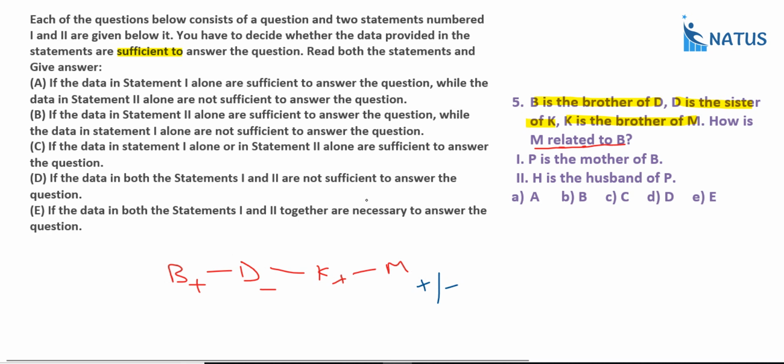Or suppose, how is B related to M? B is the brother of M. But how is M related to B? We don't know the sex of this person. So using the first statement and second statement also, we can't say. So what is the answer? Both 1 and 2 are not sufficient to answer. So option D is the correct answer. Both 1 and 2 are not sufficient to get the answer.